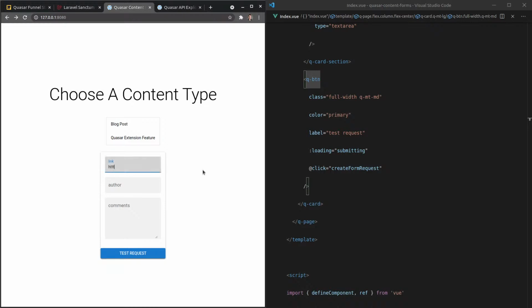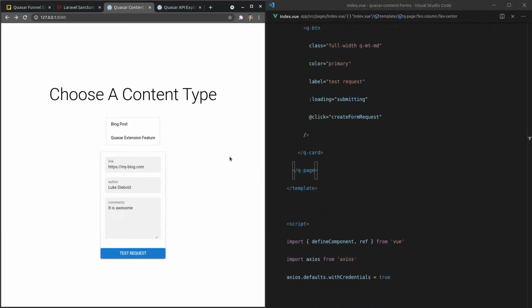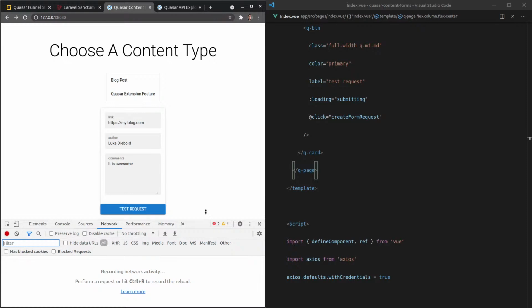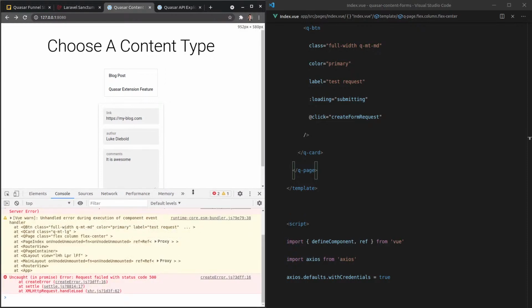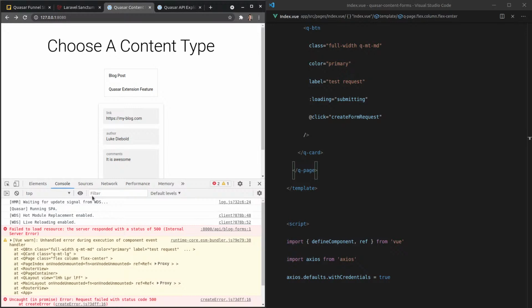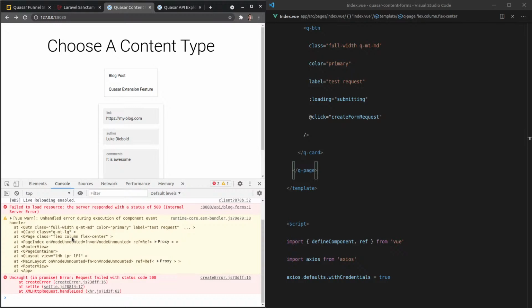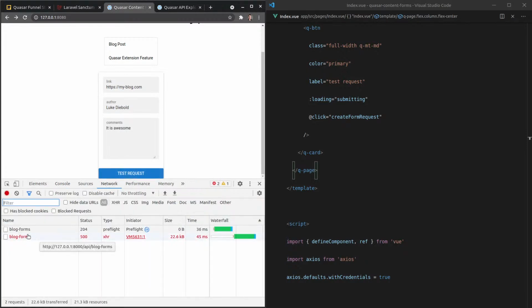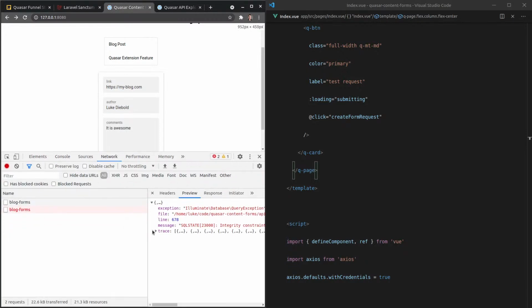So the link is https my-blog.com. Luke Diebold. It is awesome. Oh, I didn't actually install the Notify plugin, but let's see if that actually went through. Oh, I can't see the request there. And we did get an error on the server, but that's good to know. Yeah, so I'm going to have to send that through again. I want to see that error. Show me the error.